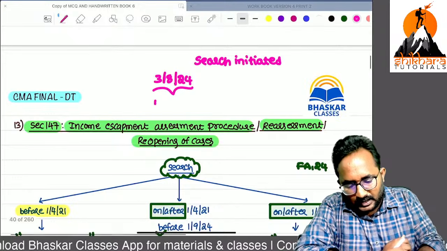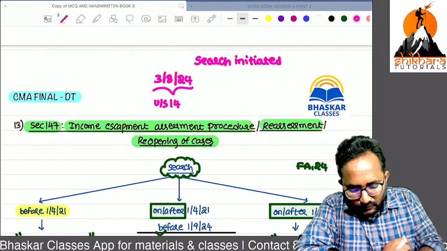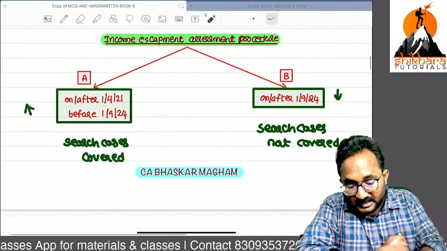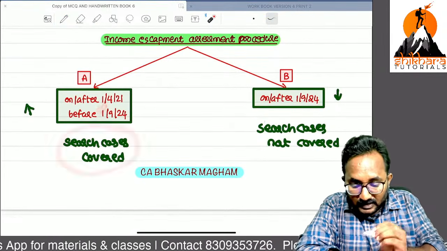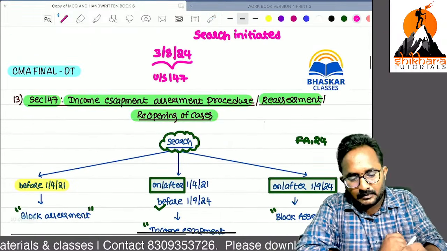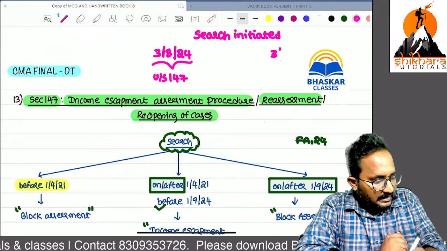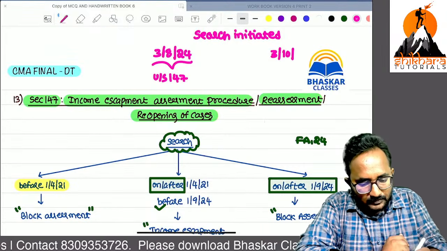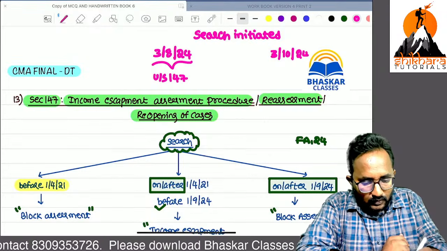Super. I have directly written section number 147, because in between that period, search cases are also covered in that income escapement assessment. Now I give one more date: 3/10/2024.